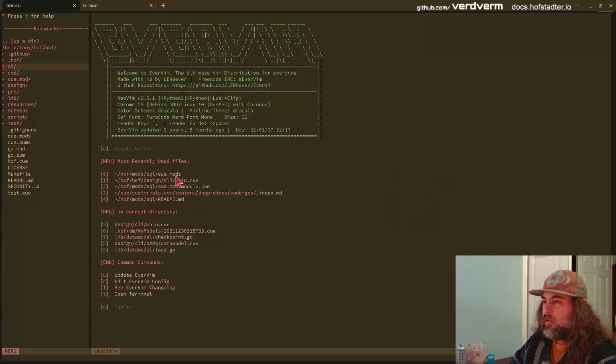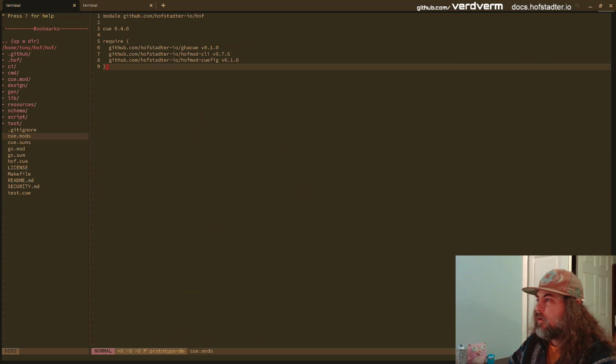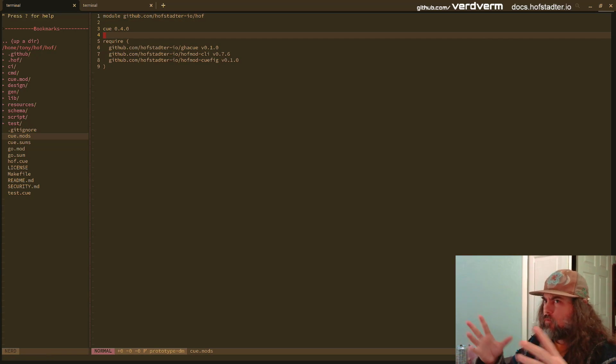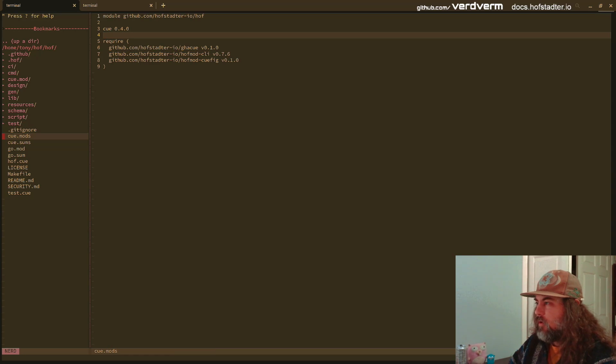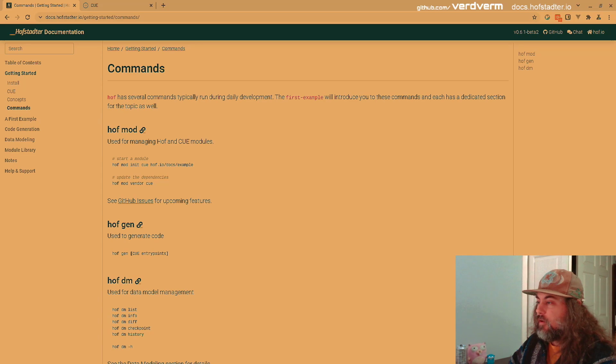We have to make a file, like Go mod has a file, and Hofmod is a generic version of Go mod. So it should work with any repository. And you can create your own quote unquote module systems where you have your own foo.mods or whatever. So we make that. And then we have generate code.